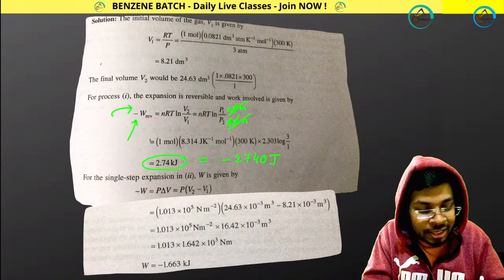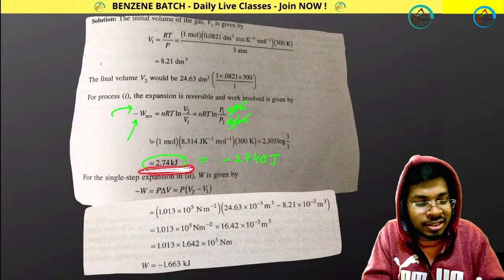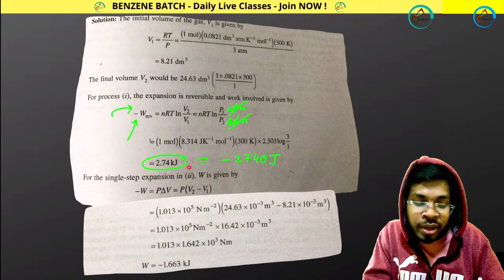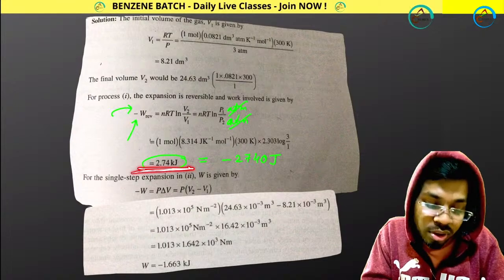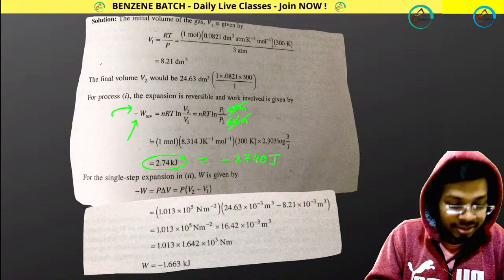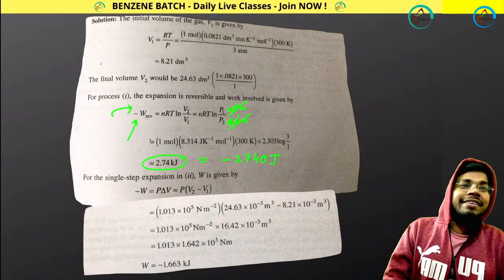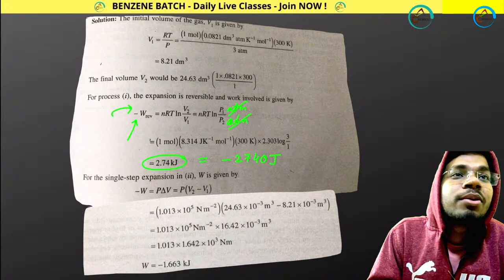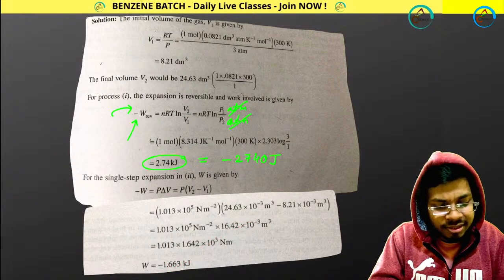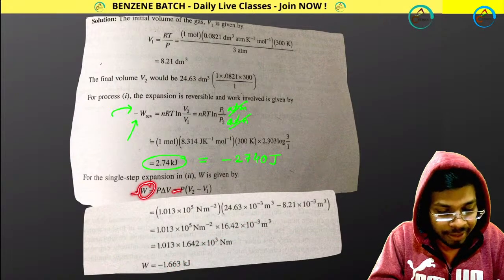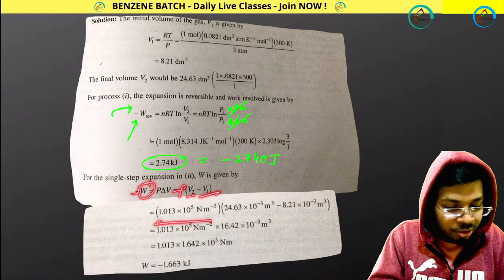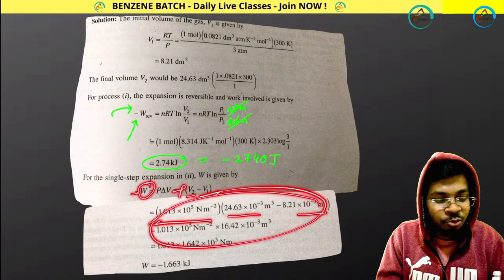So maybe in your examination, they can ask you to put the value in joule or put the value in kilojoule. So you have to be very careful in that. Good. Yes, Arnab, you are absolutely right. Minus W means minus P external into V2 minus V1. P external is there, V2, V1. Now here you may make mistakes.